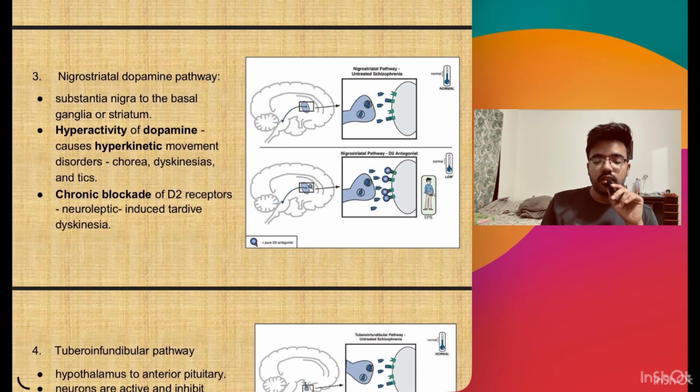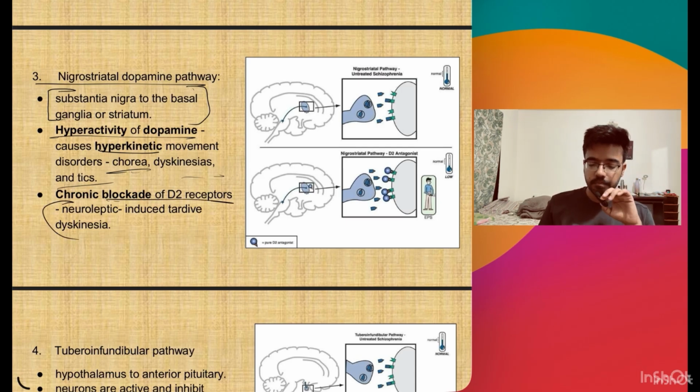Next is the nigrostriatal dopamine pathway. It is from the substantia nigra to the basal ganglia or the striatum. There is hyperactivity of the dopamine, which causes hyperkinetic movements like chorea and tics. And chronic blockade by D2 blockers will lead to neuroleptic-induced tardive dyskinesia.